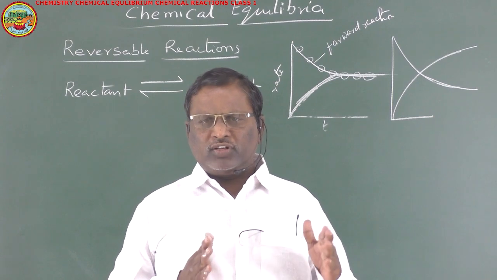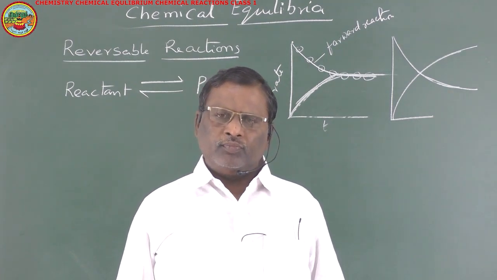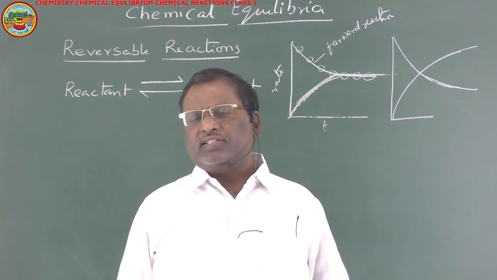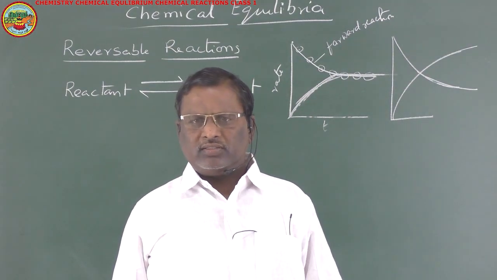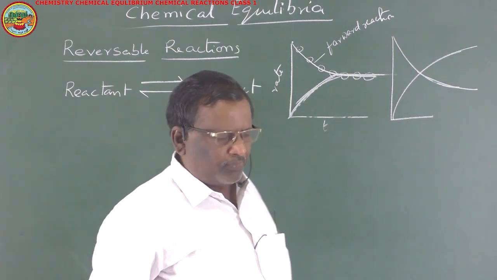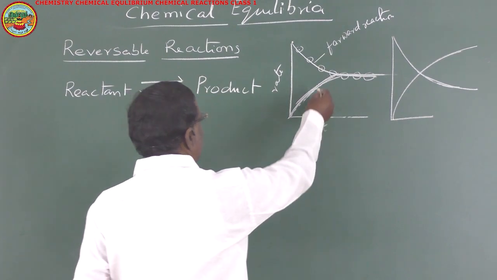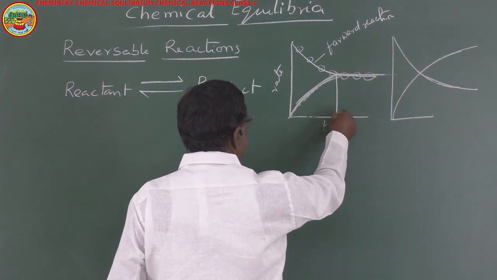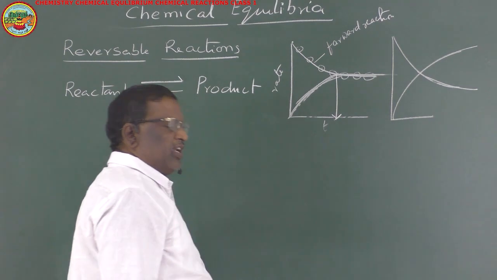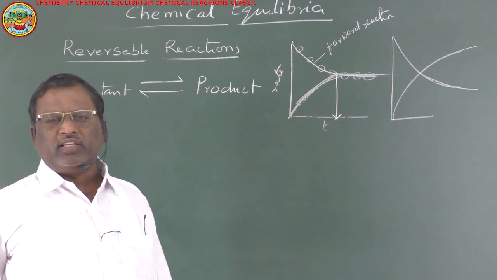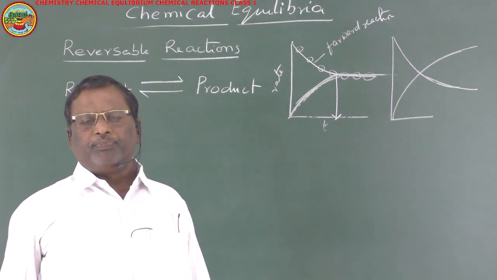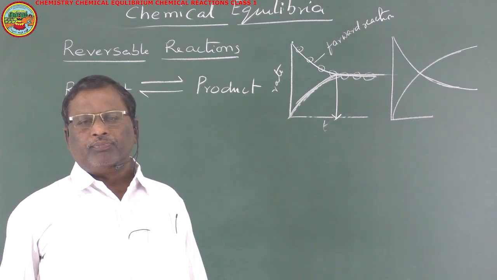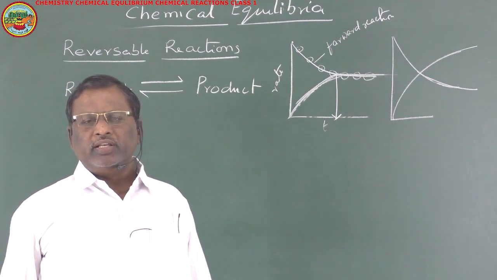That means after that point, there will be no change in the concentration of reactants and products. From that instant of time, the reaction is said to be in equilibrium.